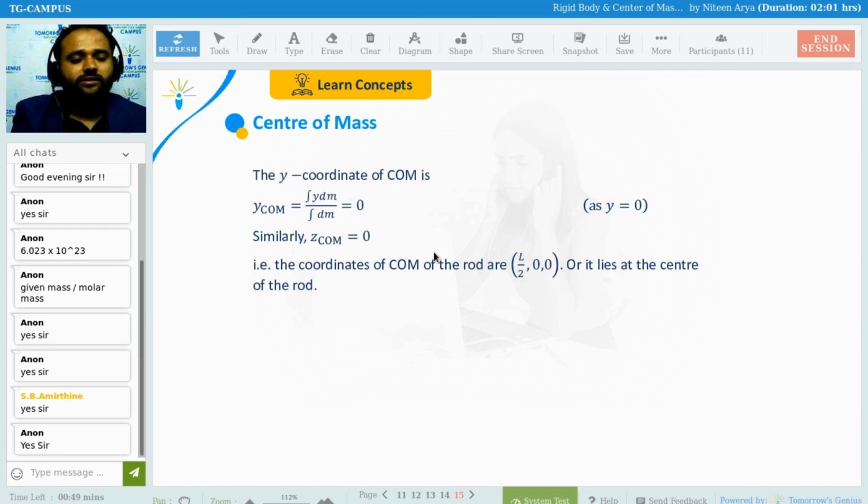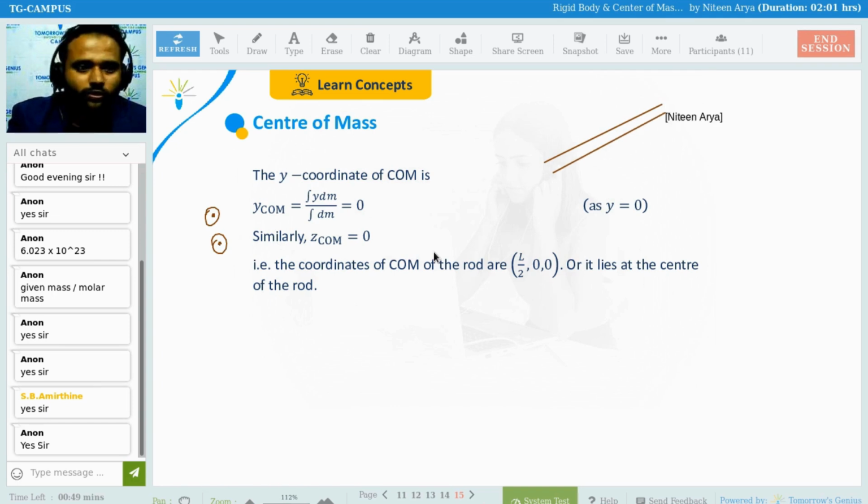Now for the center of mass, because there is no y coordinate, the y COM is going to be 0. Similarly, z COM is going to be 0. One more thing: maybe sometimes you can see a rod like this.